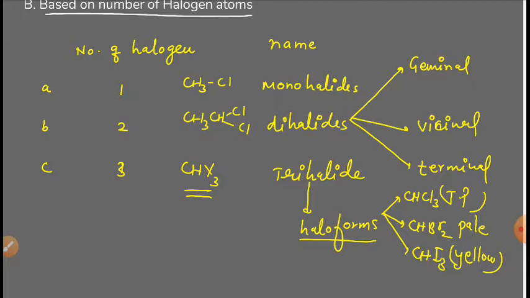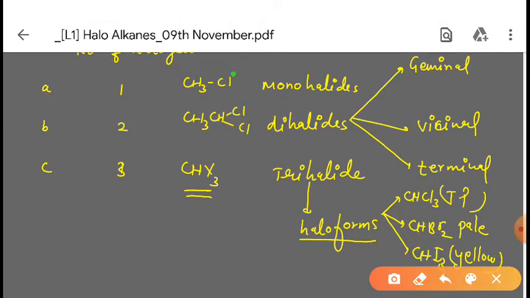So based on the number of halogen atoms, it is divided into three, that is monohalide. You can see here the example of monohalide is CH3Cl, and dihalide is again divided into three: geminal, vicinal and terminal. We will see what is geminal, terminal and vicinal. After that, again you see